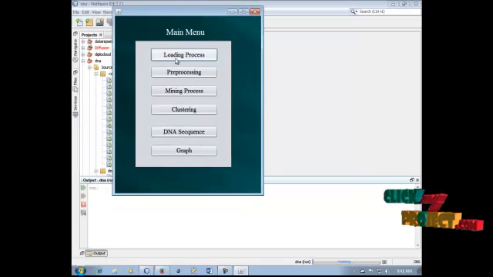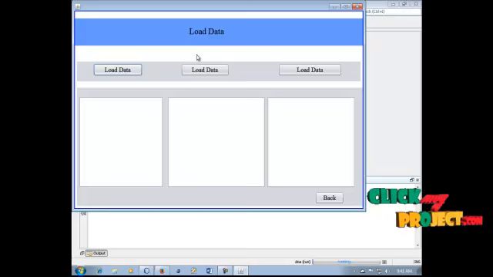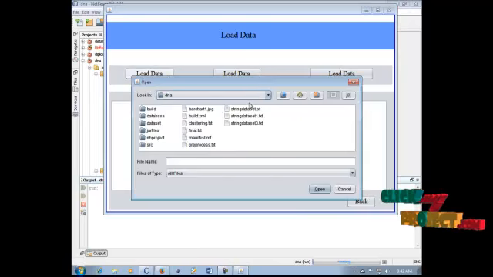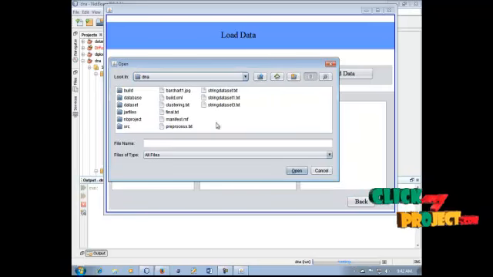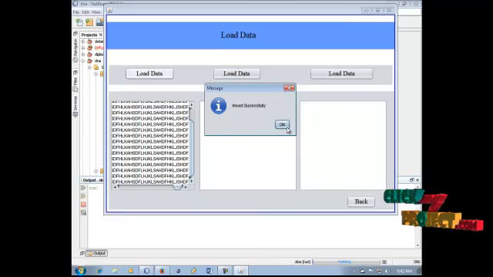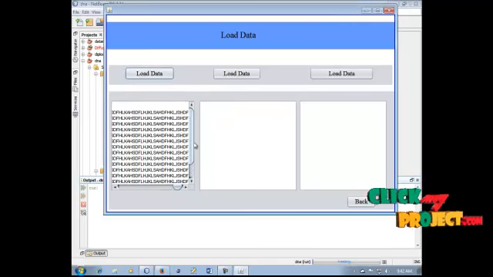Our first module is the loading process. Click this button and our loading process frame is displayed. There are three types of load data displayed in this process. Click this first load data process. The first string related information can be uploaded to our database. Click this string dataset 1. Okay, it is inserted successfully in our load data process.